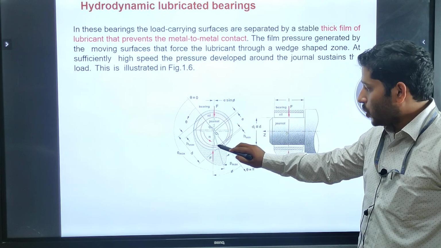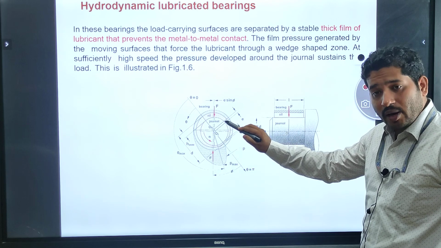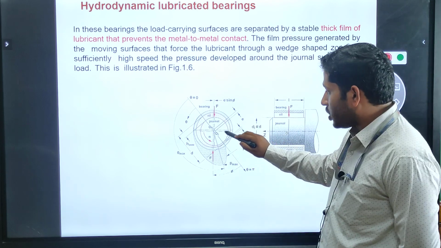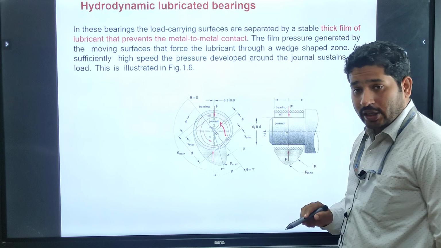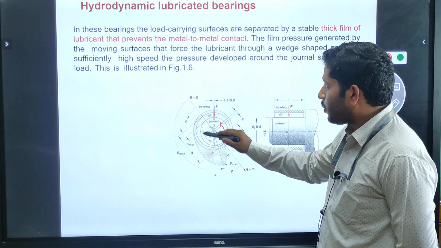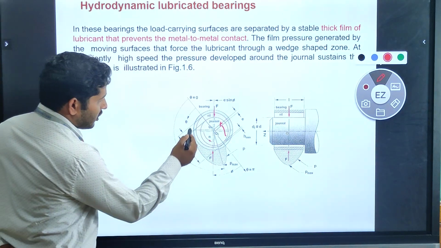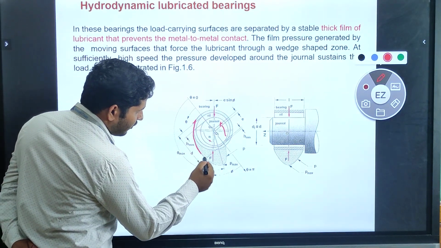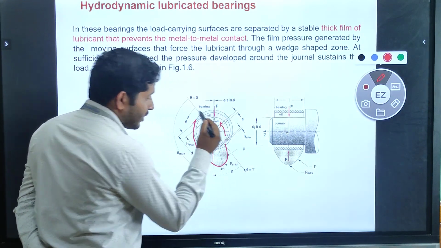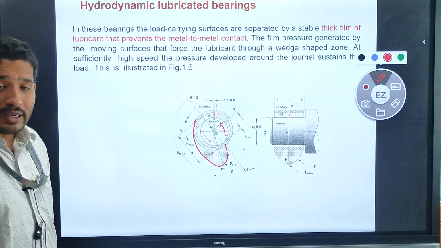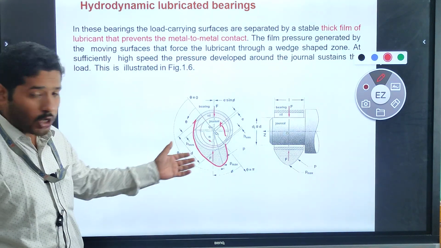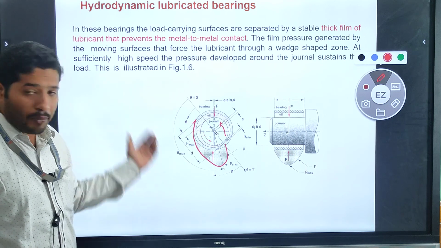If the journal is in dynamic, in motion condition, then what happens? It will produce pressure generated from the left side toward the right-hand side. So for that reason, the pressure will be developed in this bearing.